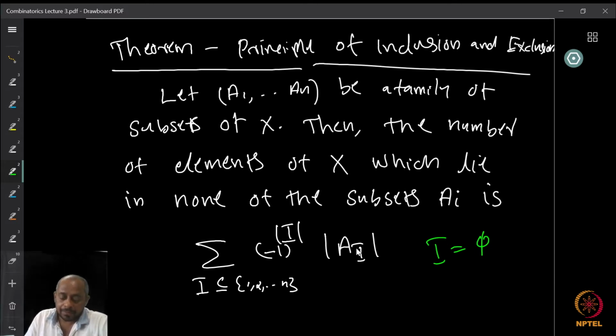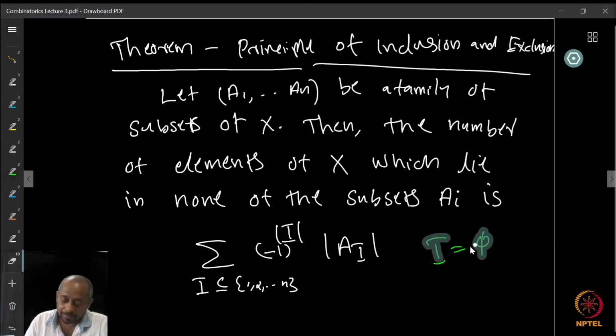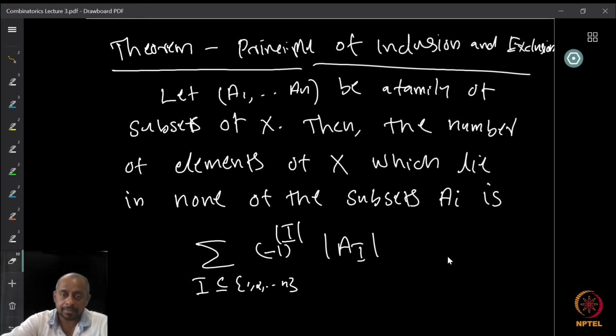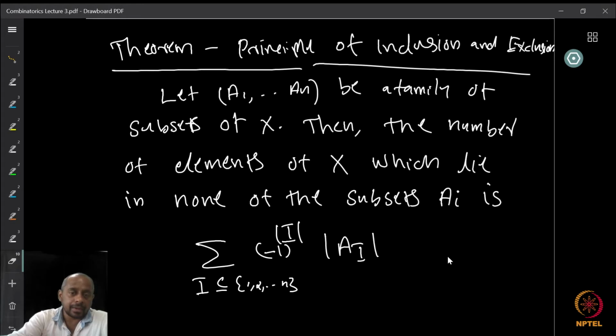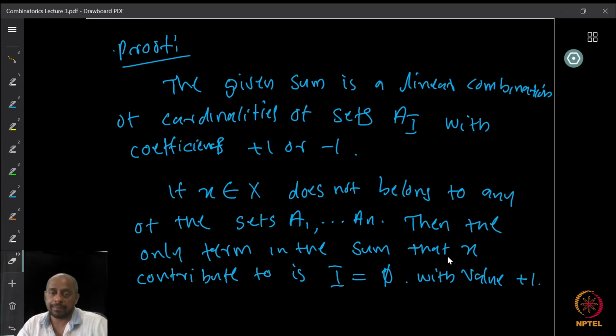So the elements of X are all contributing 1 to the sum. In particular, the elements which are not part of the Ai's will contribute exactly 1 to the sum. And since the elements not in any Ai do not appear in any of the other terms of the sum, their contribution will be precisely 1. So if x is not in any of the sets Ai, its contribution will be exactly 1, because it is minus 1 whole raised to 0 and the cardinality of AI is going to be the cardinality of X. So each such element contributes exactly 1.